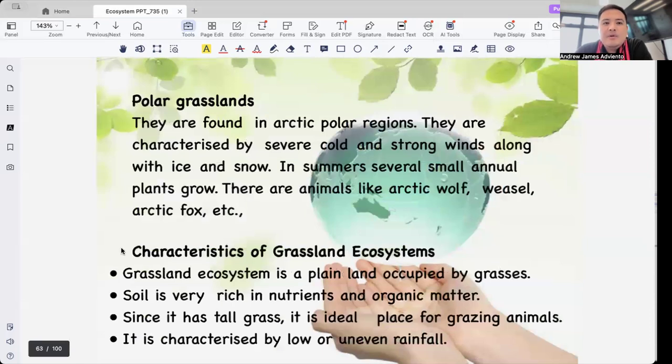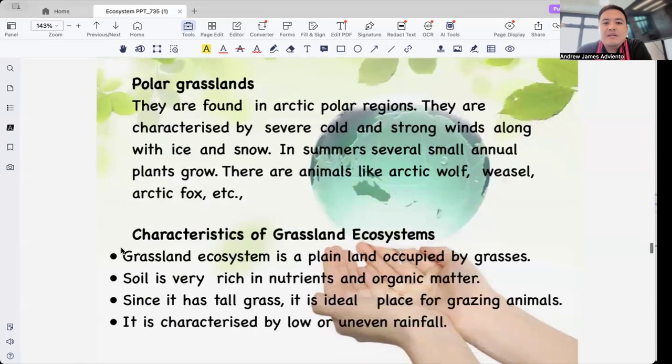Next is the polar grasslands. They are found in the Arctic polar regions. They are characterized by severe cold and strong winds along with ice and snow. In summer, several small annual plants grow. There are animals like the Arctic wolf, weasel, Arctic fox, and the like.